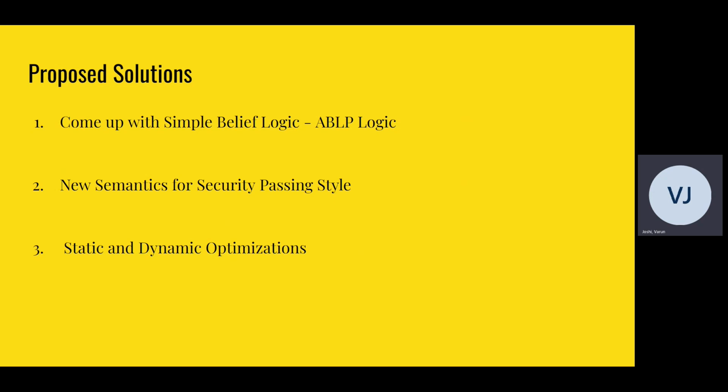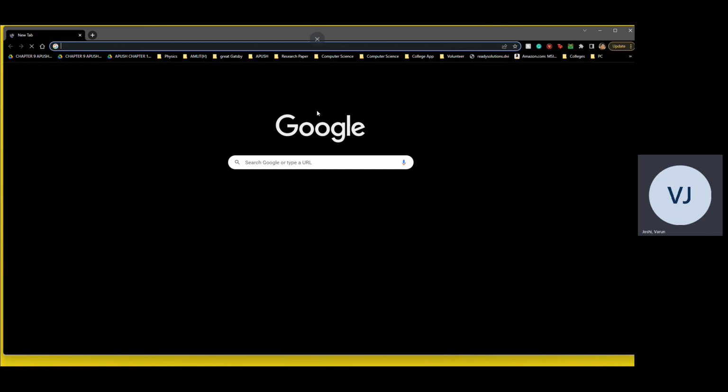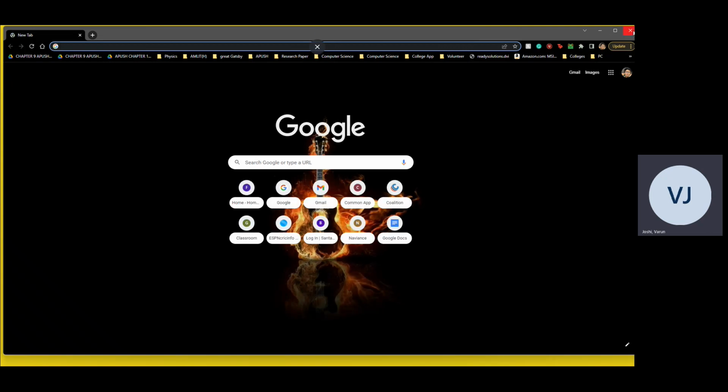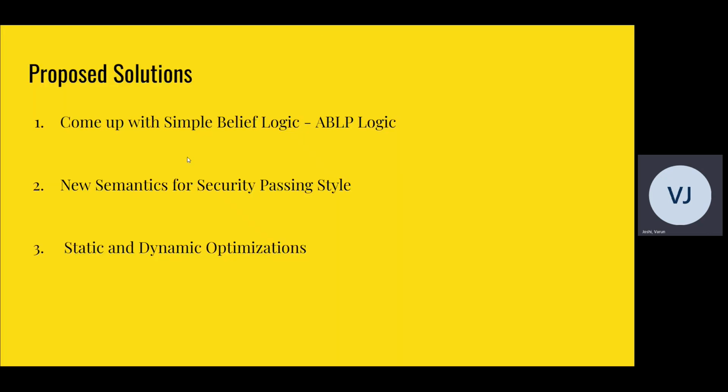The second thing is new semantics for security passing style. So this essentially means that they have new logic, new theorems, new ideas, and a new structure.